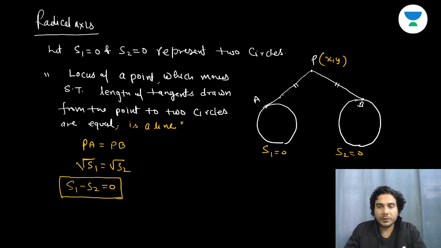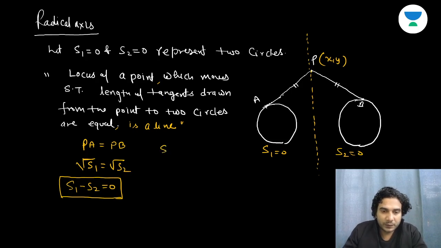S1 minus S2 equal to 0 represents a line, as we already know, and the line will look something like this. This S1 minus S2 was the common tangent when the circles were touching each other, and the common chord when the circles were intersecting, but it is always the radical axis no matter what the position of the circles, if it does exist. In one case it will not exist, I'll tell you that case. So in this case, S1 minus S2 is a line.